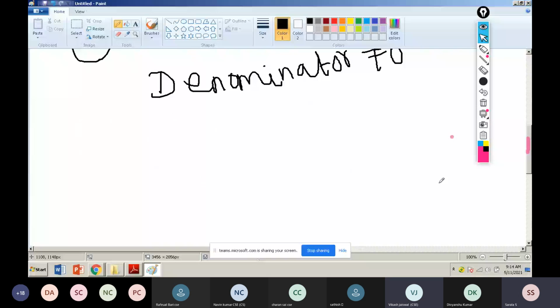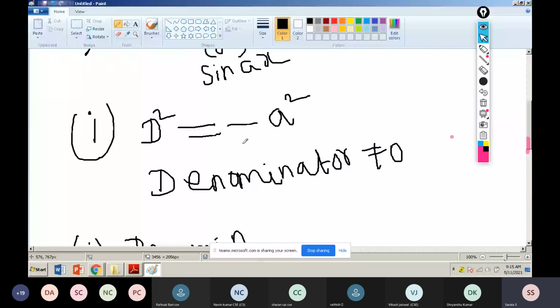This is the second type, and this place has some different things. Suppose the denominator is now equal to 0. What I have to do is take the conjugate. Note that this minus is separate and this a squared is separate.